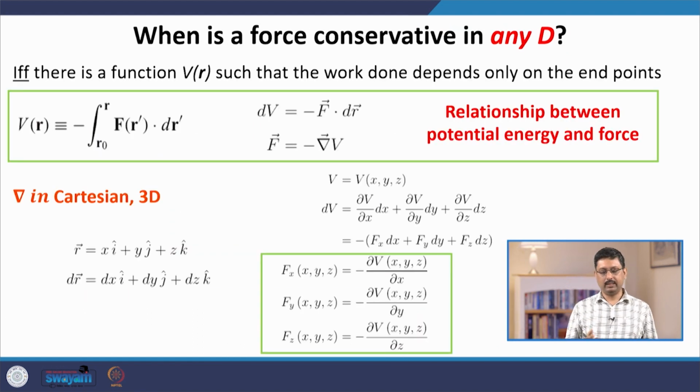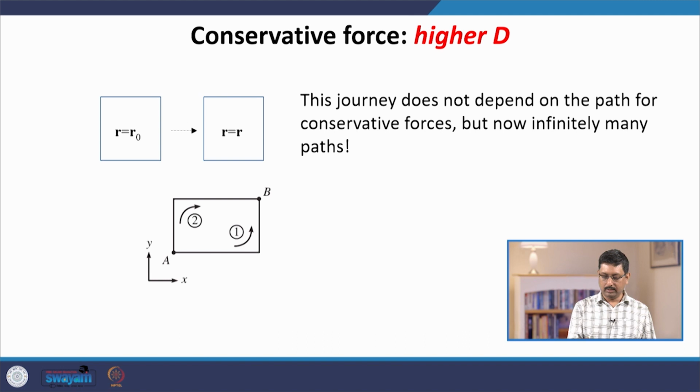So, we can also have conservative forces for which this property is true, that this journey going from point A to point B does not depend on the path that we follow. It will depend only on the end points of this path.